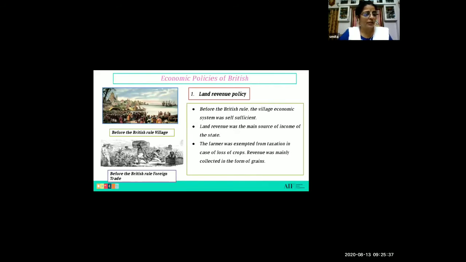As we know, the primary intention of the Britishers was to gain profit, and eventually they wanted to conquer the vast territory of India. Here, this is the picture of before the British rule. After that, one other picture is also there. Before the British rule, land revenue was the main source of income of the state.